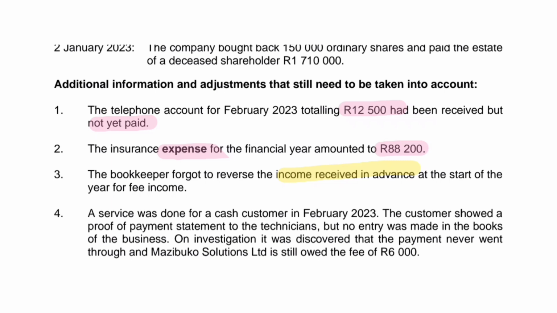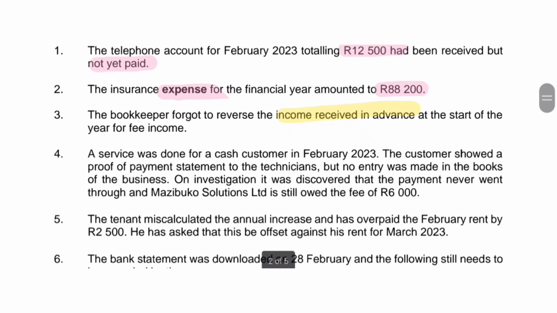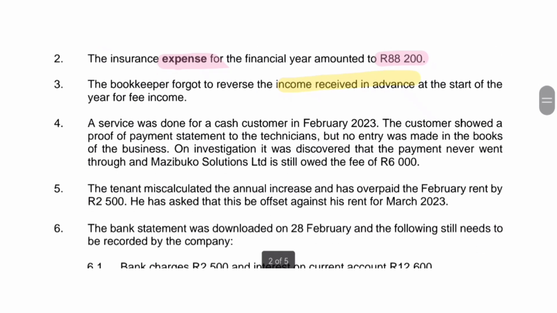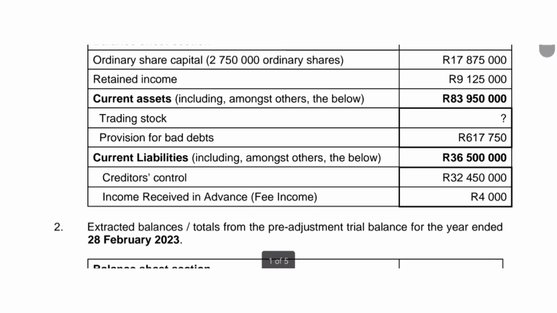So this financial year is the year that we are going to earn the income from fee income. We received it without earning it. So to reverse income received in advance, what we're really just saying is that this year is the year that we're going to recognize it as fee income because we would have earned it. From our extract, we are given that our income received in advance is 4,000 Rand.